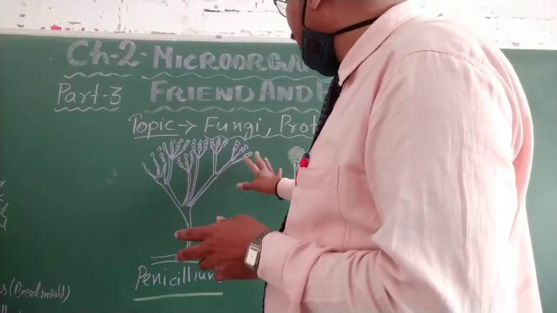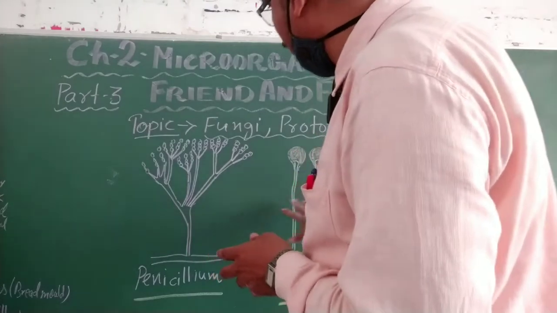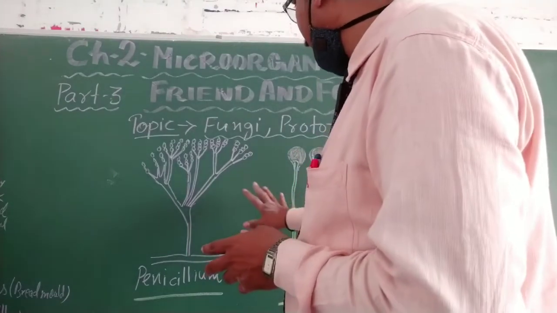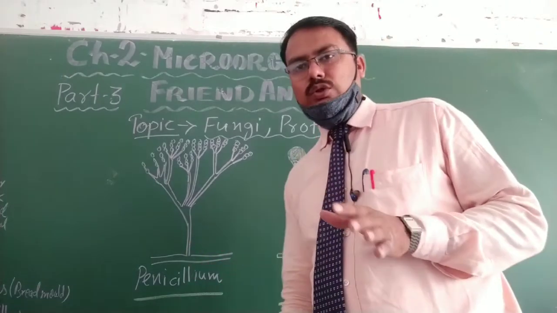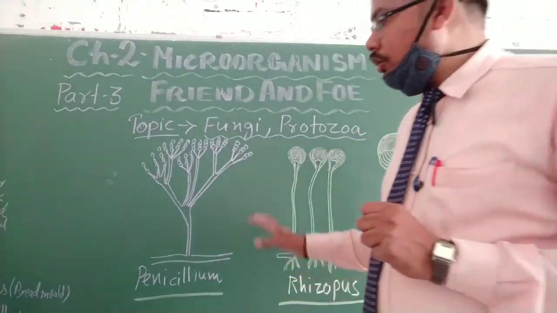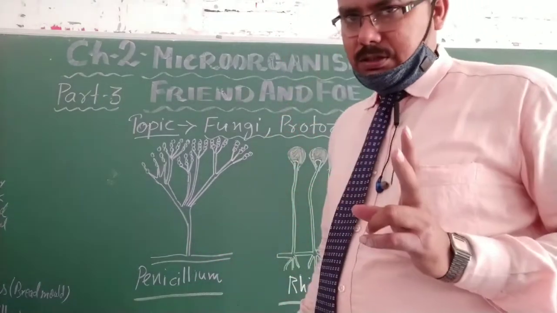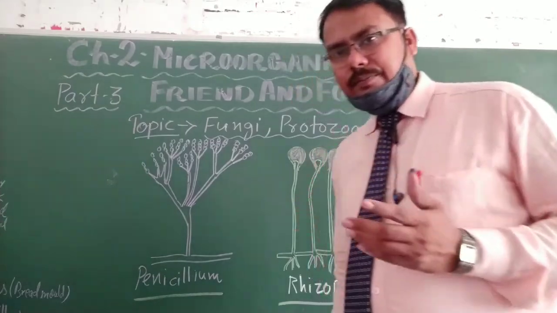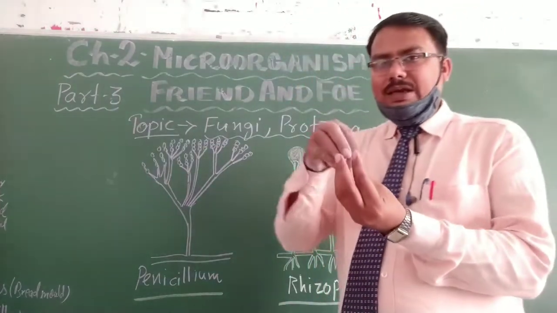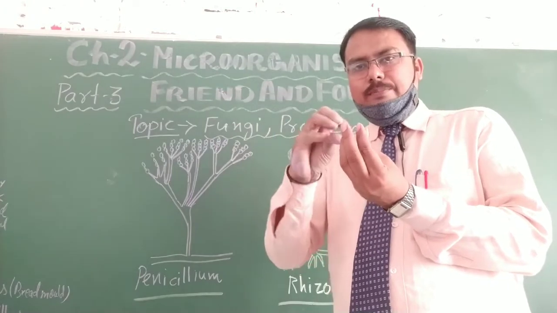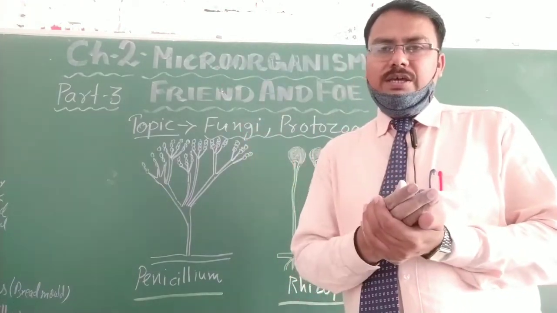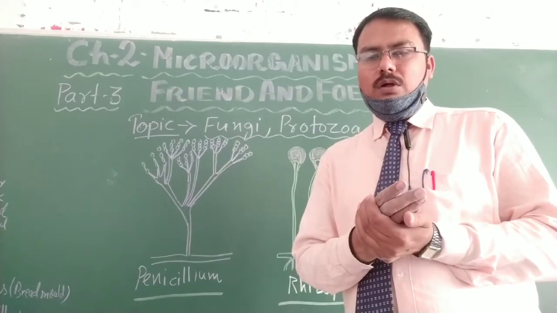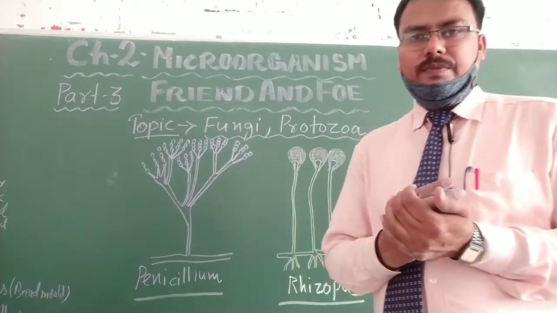After this, I have drawn three figures here. First of all, I will let you know how they reproduce. They reproduce by two methods. One is budding. They give rise to a branch, and that branch breaks and falls down, and a new fungi arises. That is called budding.